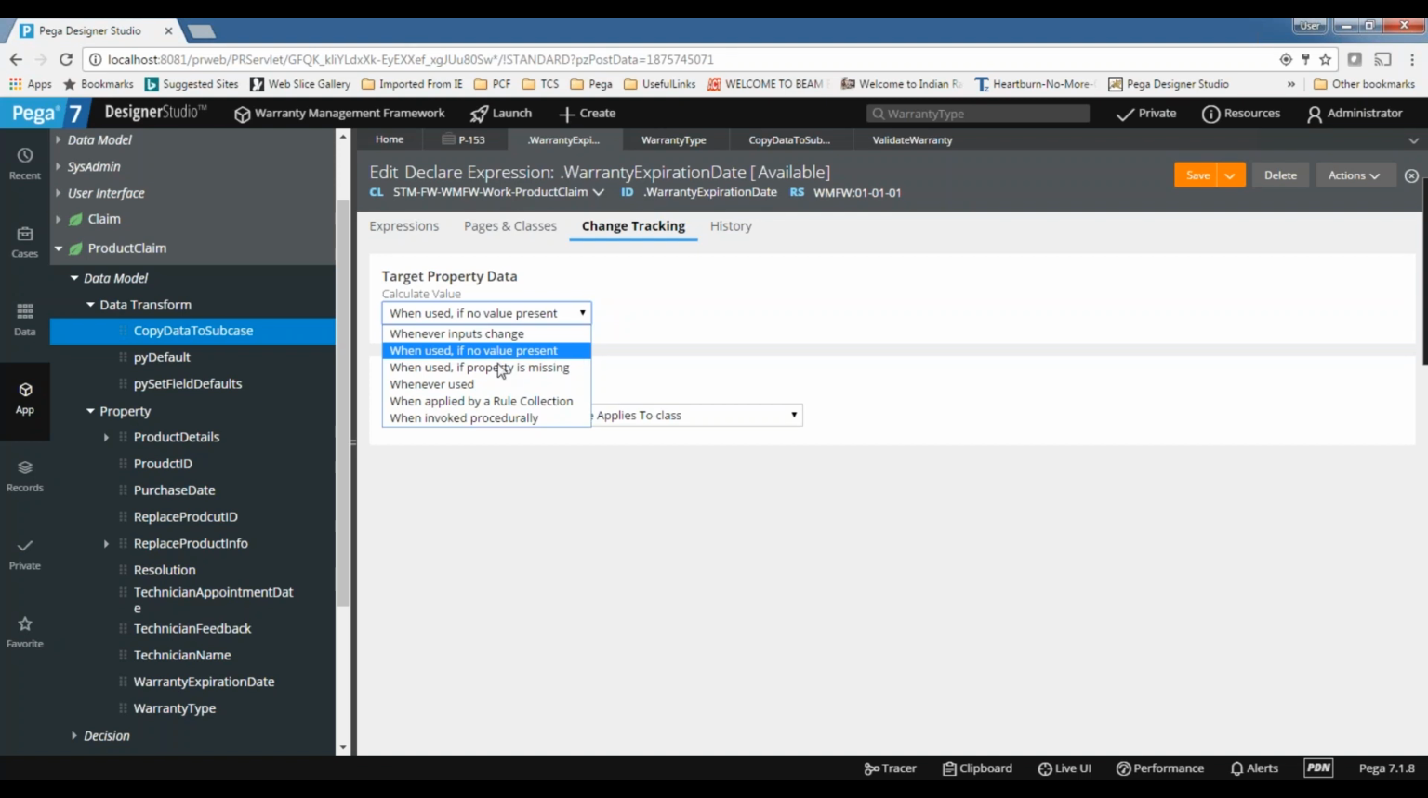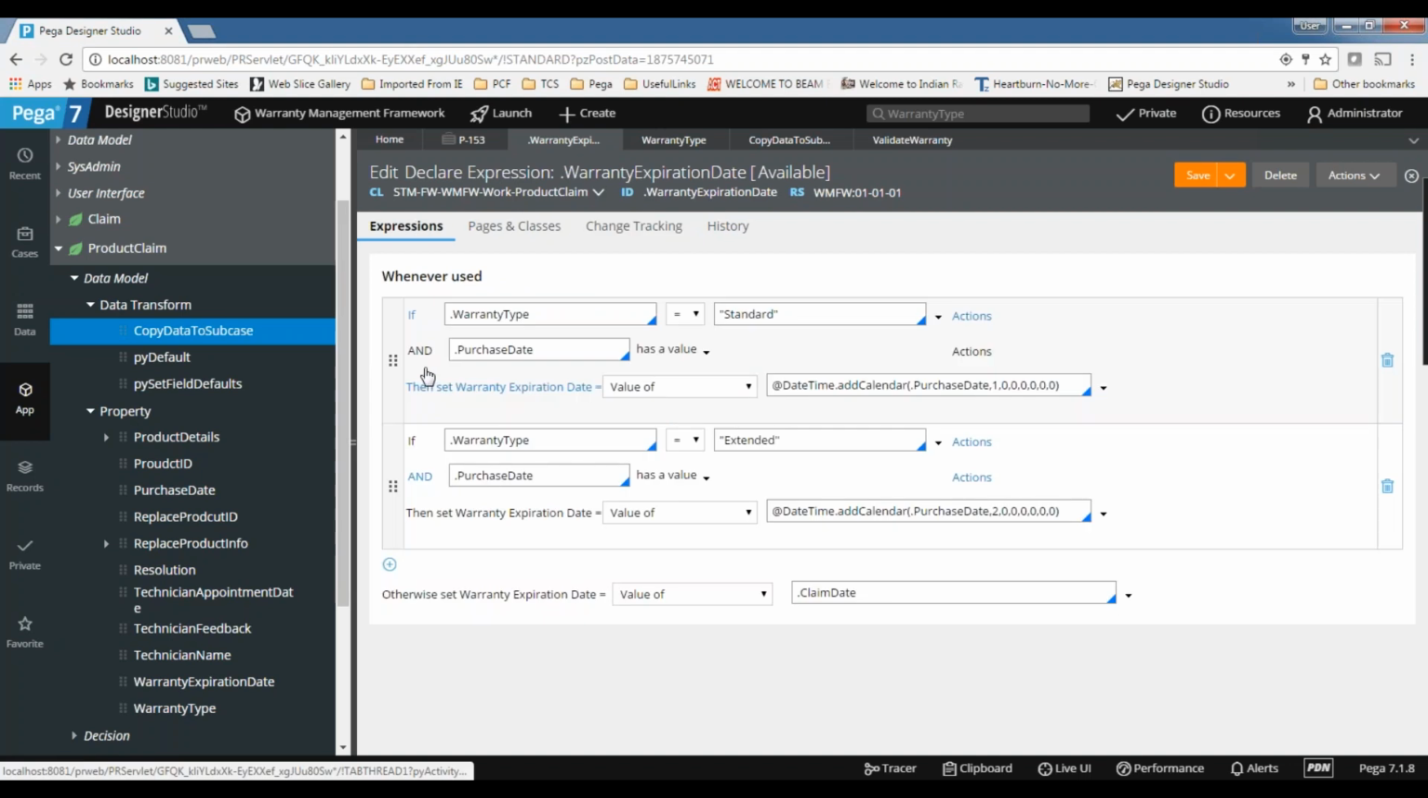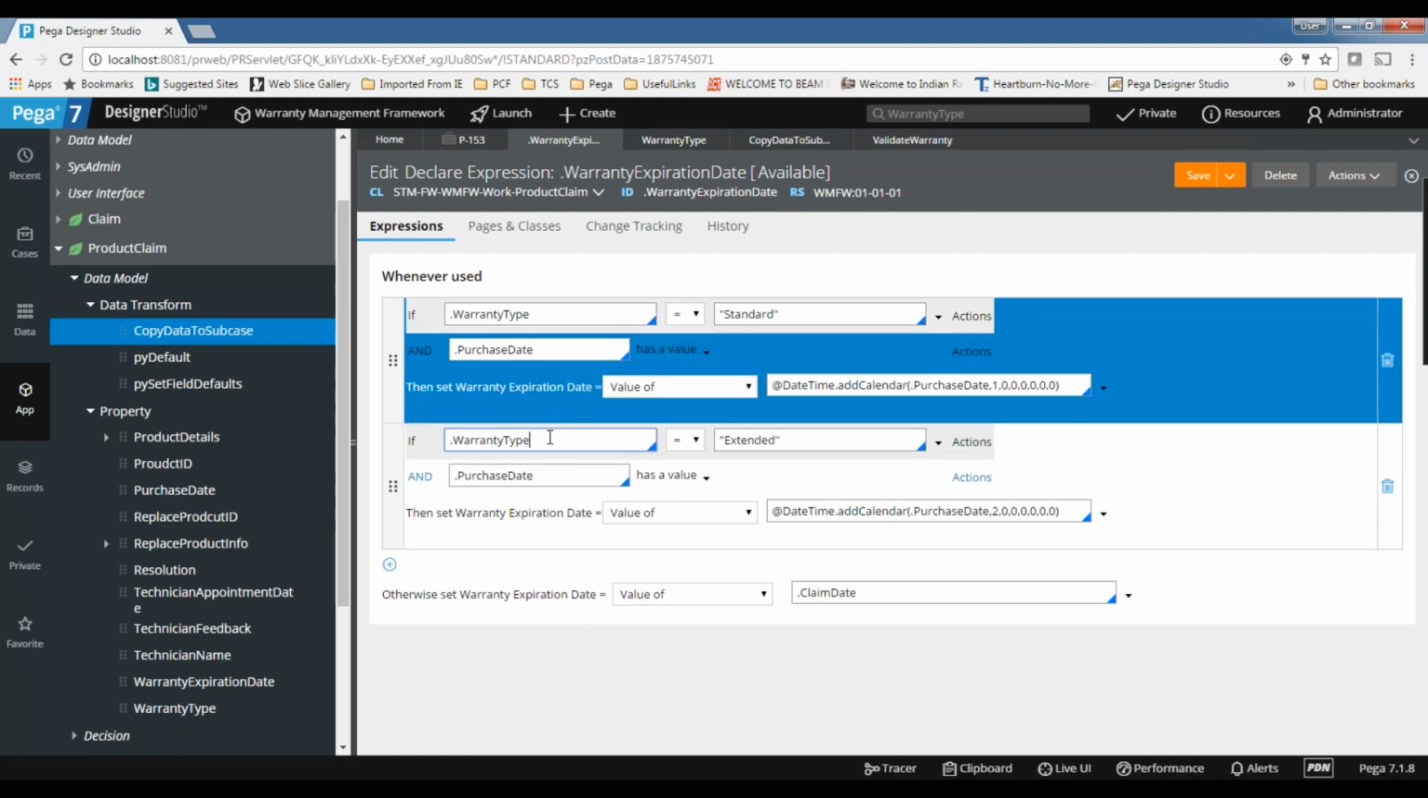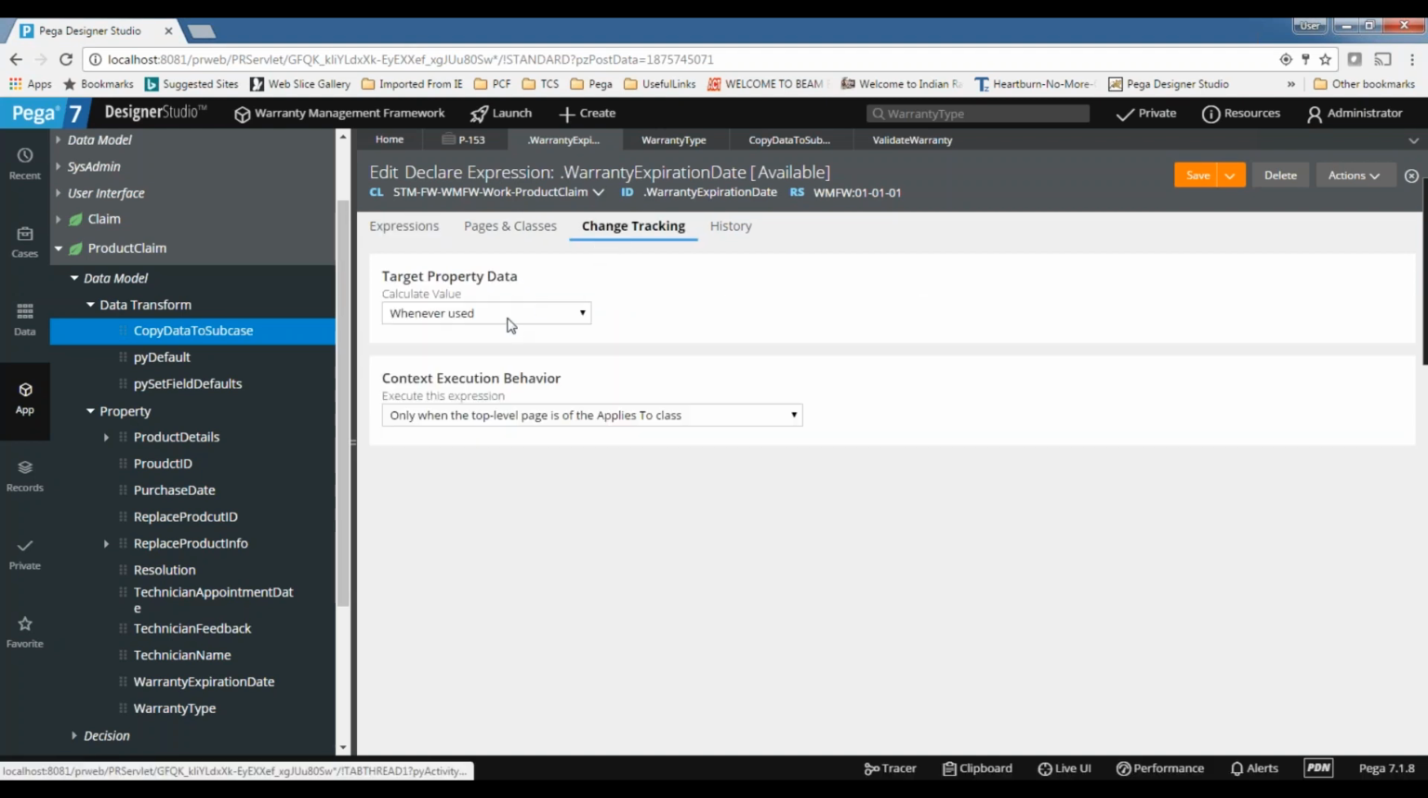When used, if property is missing. Here, the earlier one is no value, and this is property missing. These are two different sentences. No value means the value is empty. The property may be there in the clipboard, but the value may not be there; the value may be empty. So when used, if property is missing means the property is not at all there in the clipboard, in the memory. For some reason, if you delete it, then only it will be recalculated whenever used. So whenever you refer to the target, if you want to calculate the expression, then go for this.